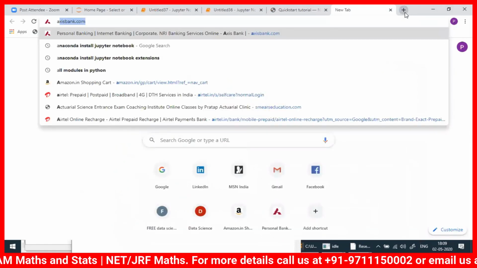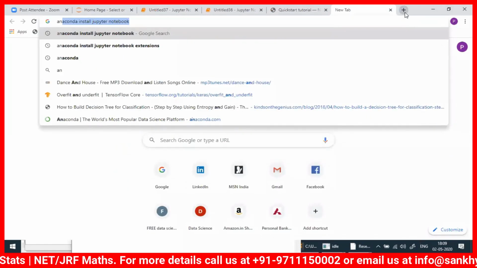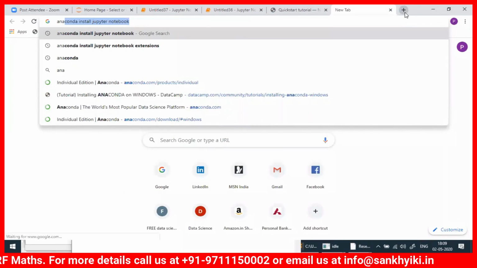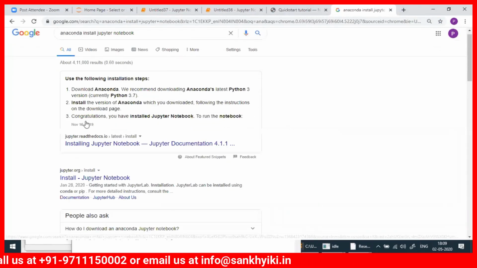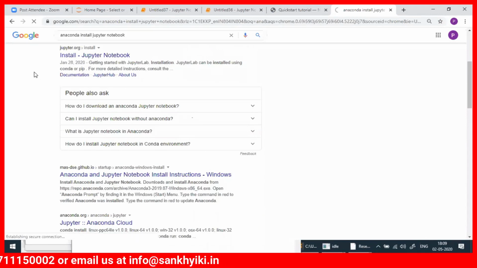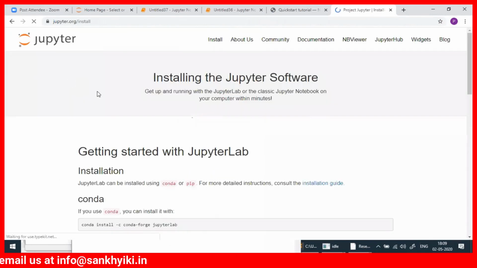When you go to Anaconda, rather than Jupyter, because Jupyter is a part of Anaconda, you can say Anaconda distribution.